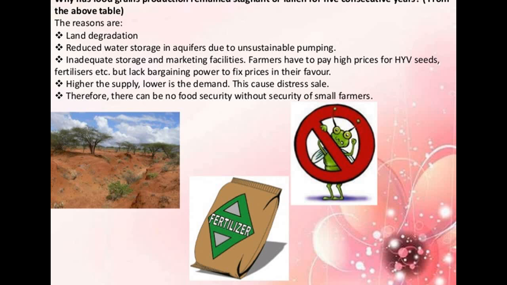Now, the higher the supply, the lower the demand. So basically this caused distress sales. Because of the high population, the demand is particularly low, because they can't achieve that kind of supply. If in the market they are supplying around 100 kg of rice, but the demand is still only 50, because they don't want much of it, obviously there will be distress in the sales. Therefore, there can be no food security without security of the smaller farmers.